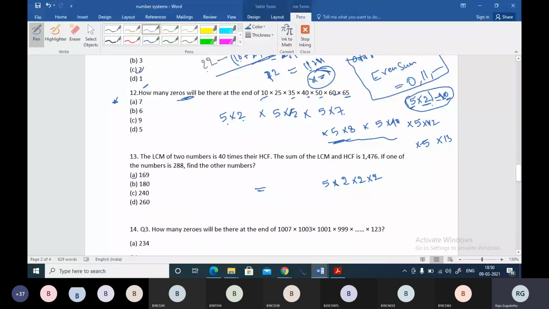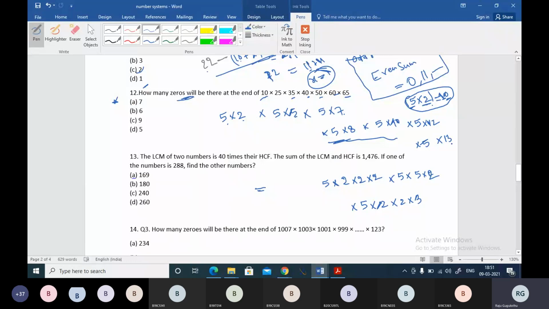Okay, and here you have 5 into 10, right? So 5 into 10 can be written as 5 into 5 into 2. Now we have 5 into 12, right? 5 into 12, we need to write in terms of 2, right? 5 into 2 into 6. 6 can also be written as 2 into 3. And we have 5 into 13.